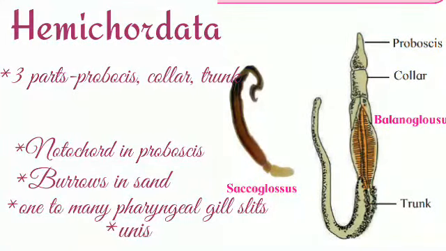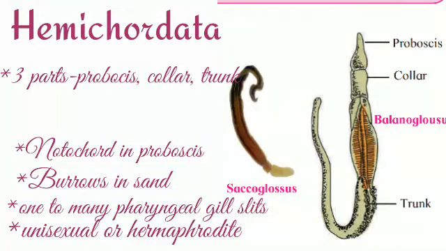These animals are mostly marine animals and they live in burrows in sand. Next, they have one or many pharyngeal gill slits. They are unisexual or hermaphrodites. These animals are also called acorn worms.